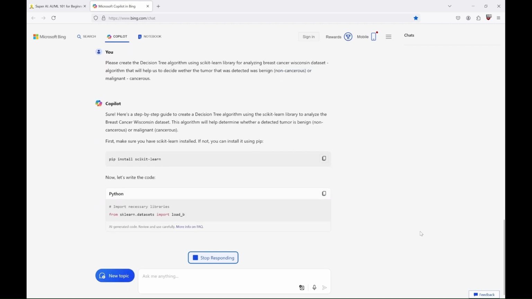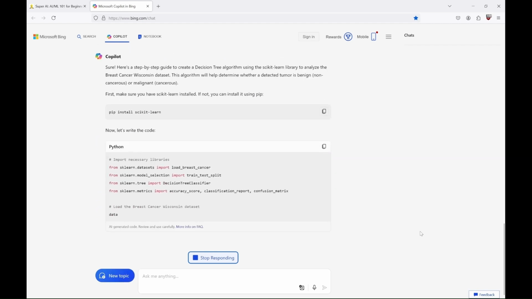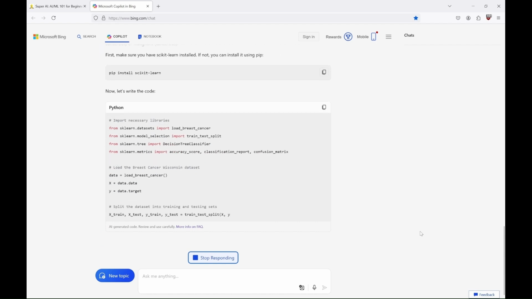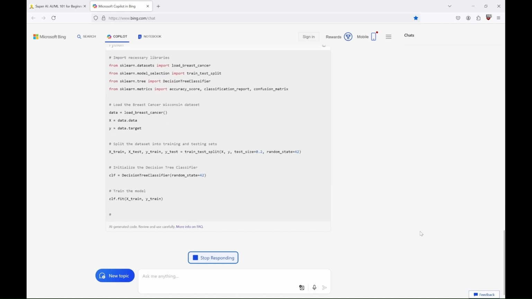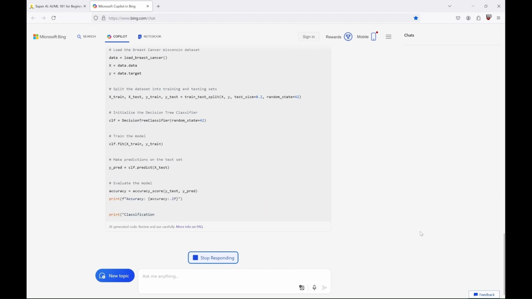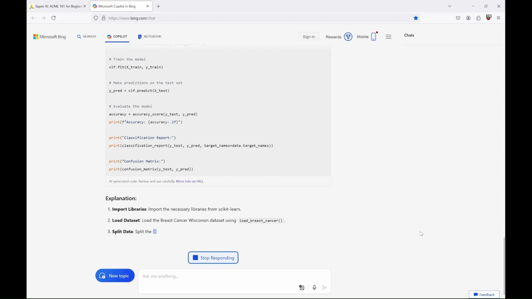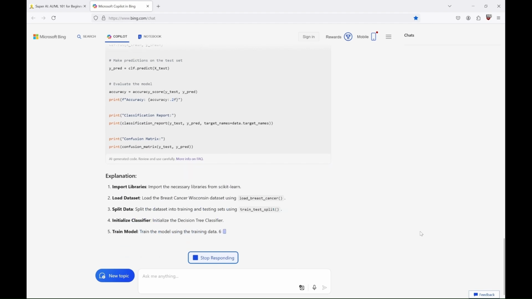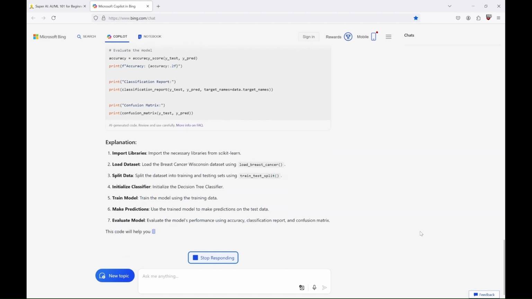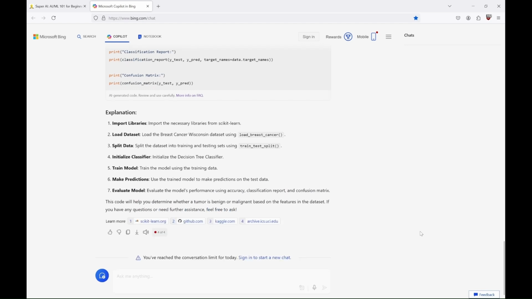And we actually get the code we wanted, even with information that we have to install the Scikit-Learn library. That's cool. So as you can see, Copilot, which is based on OpenAI's chatbot, can become our, well, Copilot in our adventure with learning machine learning. And here we also get an explanation regarding the basic steps we should take to make it work. So, theoretically we could run this code and it should work. We'll see in a couple of minutes if it actually works.